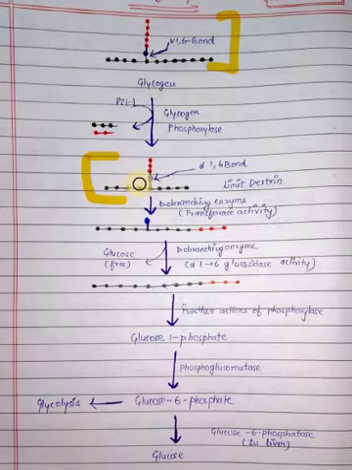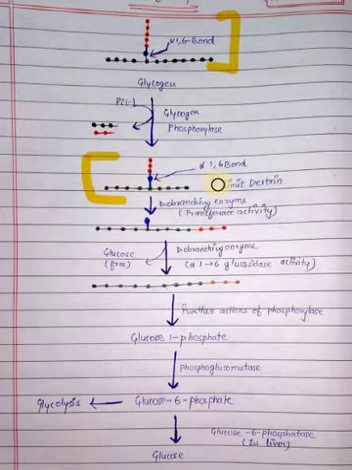These are glucose molecules. This is the branching point. Let's count: 1, 2, 3 and 4. On either side of the branching point there are 4 molecules remaining.